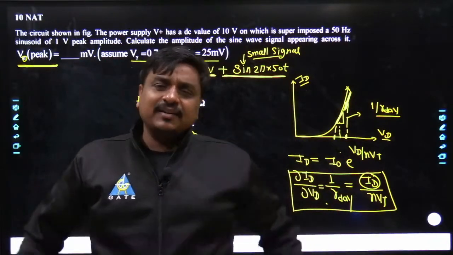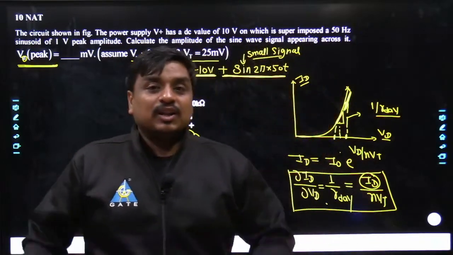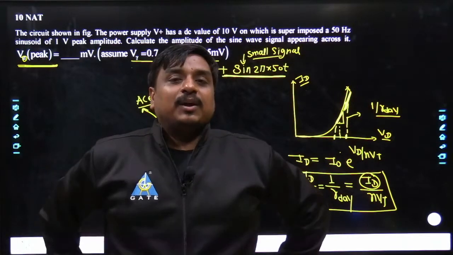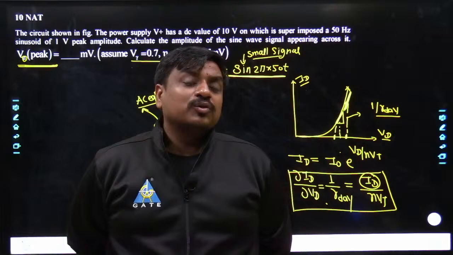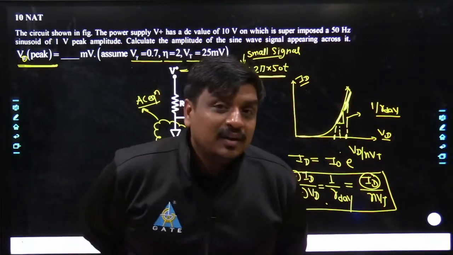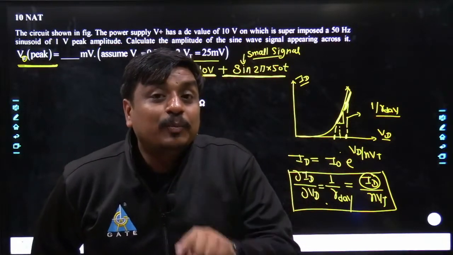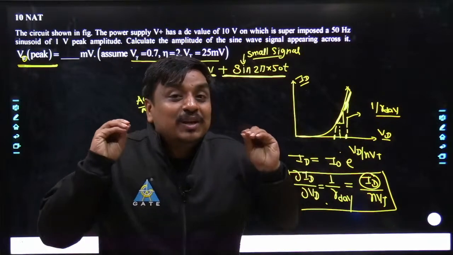When we do the AC analysis, the AC current would be there. My dear friends, that's just an approach. Otherwise, practically the DC as well as the AC current both would flow together. But the impact of Re would come because of only and only the DC component. Why? Because the DC component would be in milli and the AC component would be in micro. And that is why they are said to be a small signal.